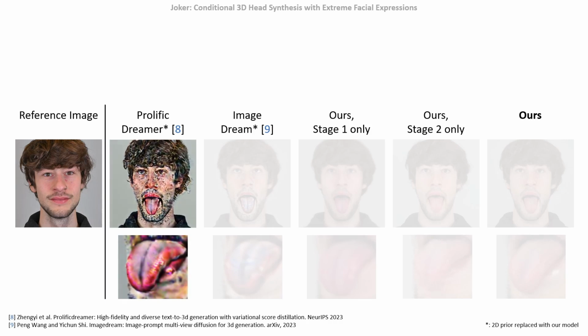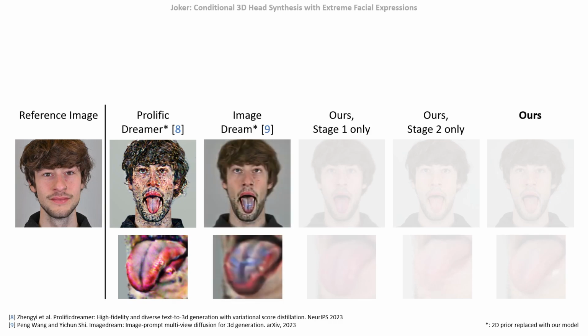Prolific Dreamer introduced variational score distillation and fine-tunes a diffusion model to approximate the NeRF renderings during distillation. However, we found that it does not converge stably for 3D novel expression synthesis because the fine-tuned diffusion model fails to estimate the NeRF renderings accurately enough. Image Dream uses a diffusion prior that predicts multi-view consistent images to perform multi-view score distillation sampling. While it converges more stably than Prolific Dreamer, compared to our method, the noise levels are sampled randomly during distillation,